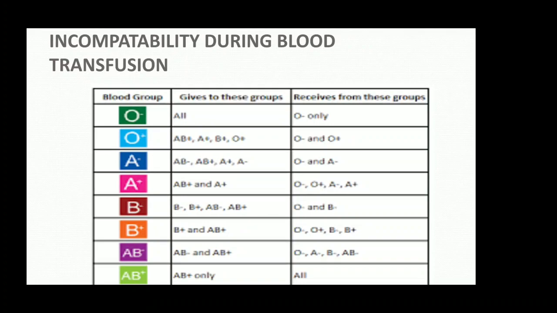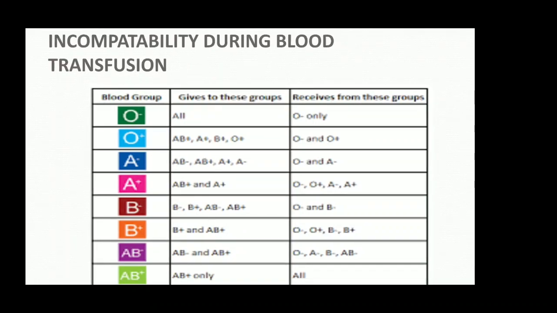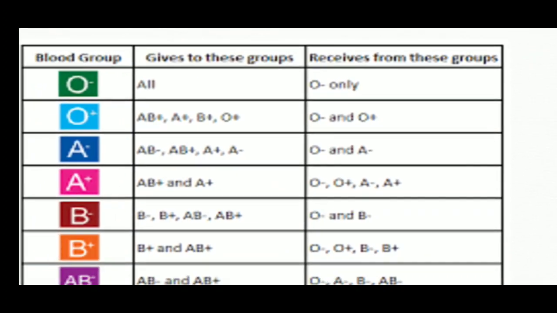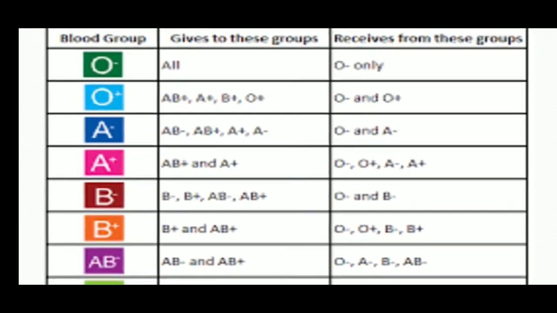And if it is A negative, they can give to AB negative, AB positive, A positive and A negative, and can receive only from O negative and A negative.